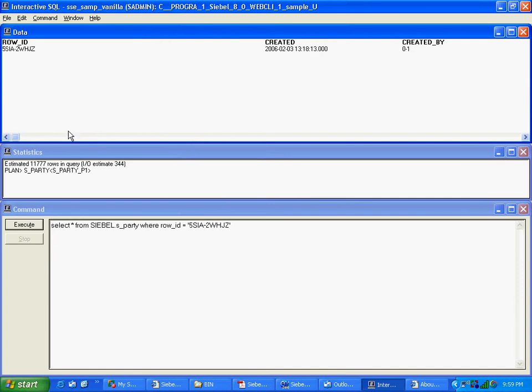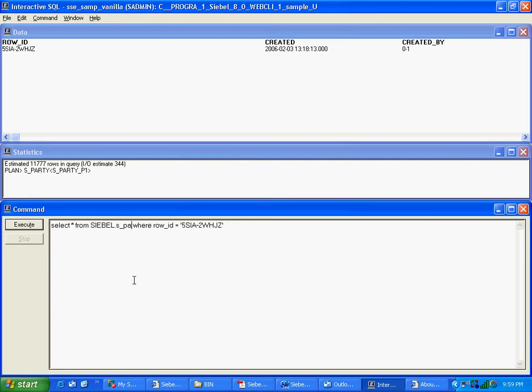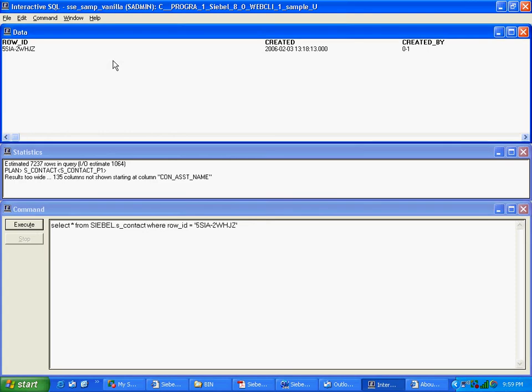Diane first name, last name Andrew O, right? Did you notice that the row ID is the same? So the row ID of two tables is the same.